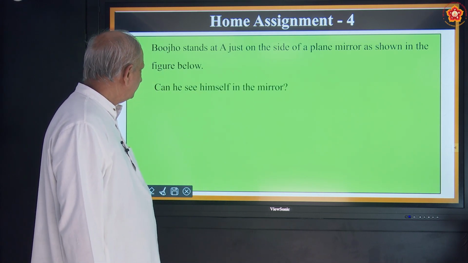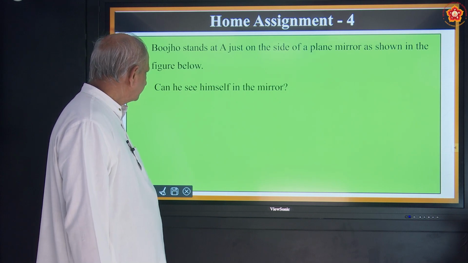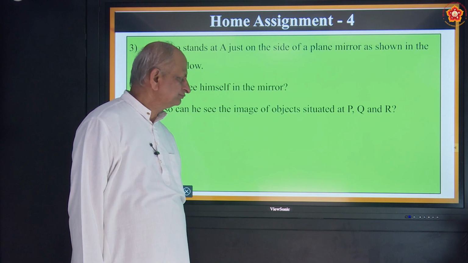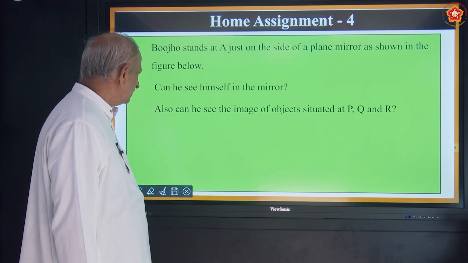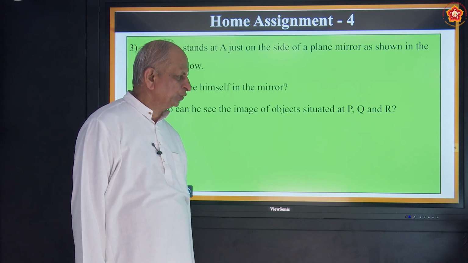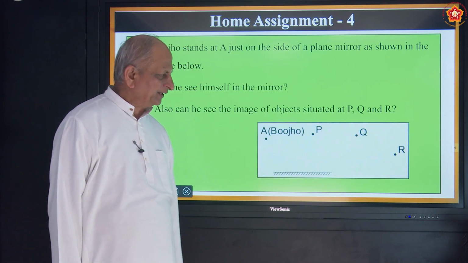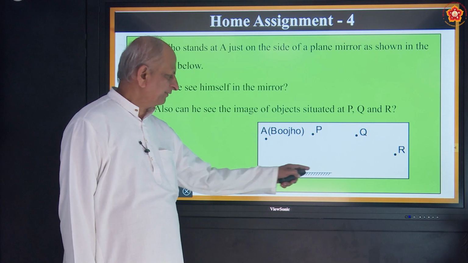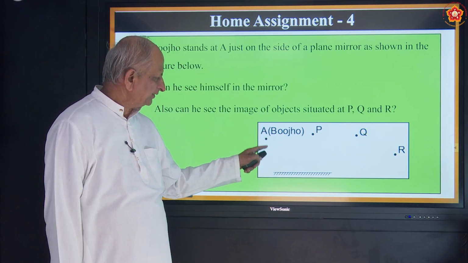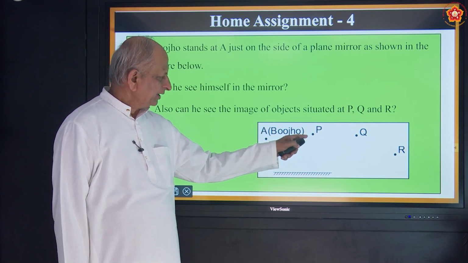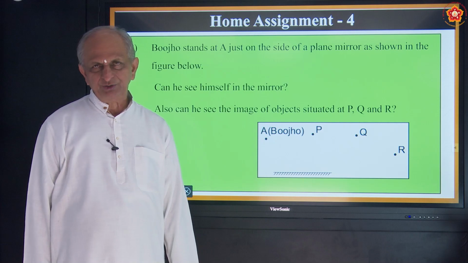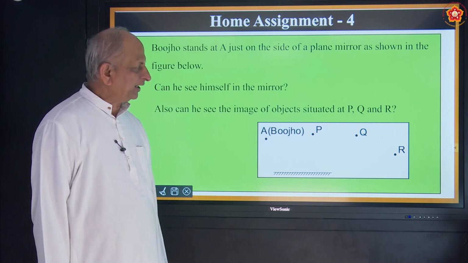The question is, as shown in the figure, can he see himself in the mirror? Second question, can he see the images of the objects situated at P, Q, R? So there is a mirror given here. This is Bujo who is standing at A. Can he see his image? And what about P, Q, R? Can he see the images of P, Q, R? That is the question.